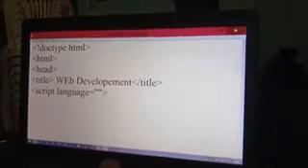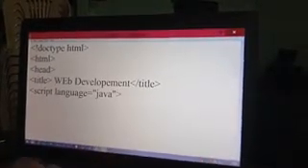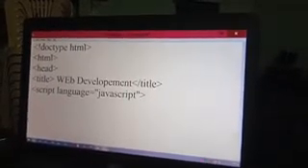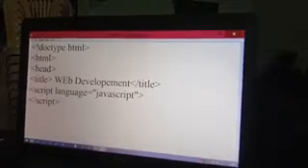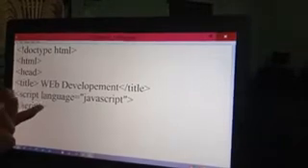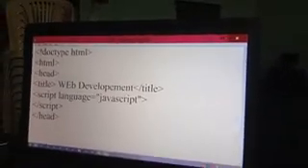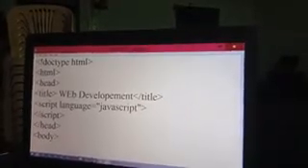If we want to insert JavaScript, then we mention script language equals JavaScript. In the script tag, we write different types of functions. After that, we close the script tag, then close the head and open the body tag.